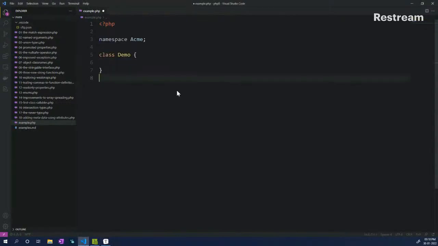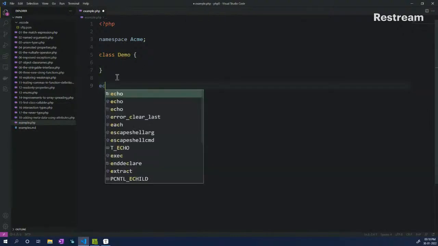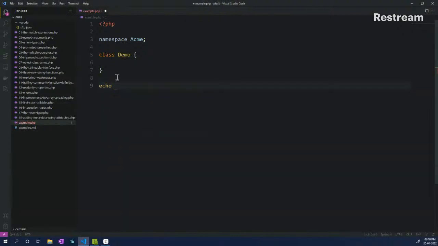So let's take this example. We have a PHP class with the namespace Acme, and the class name is Demo. Now you have various different examples that you can try out. For example, let's say I do an echo of Acme\Demo::class, okay, and save that.